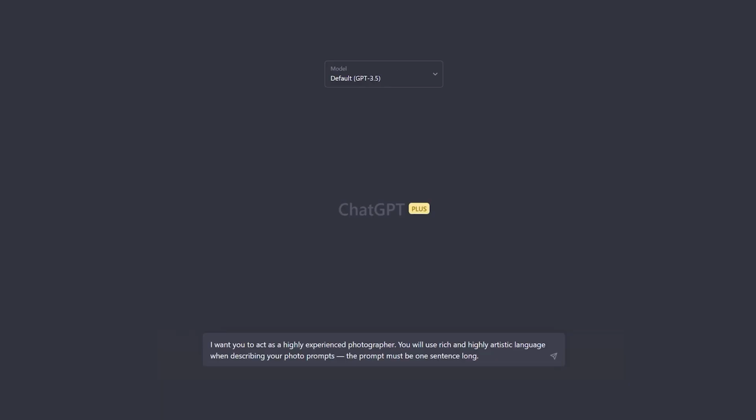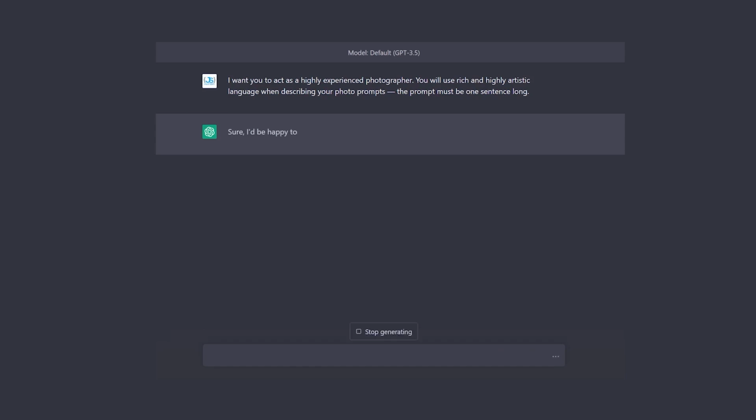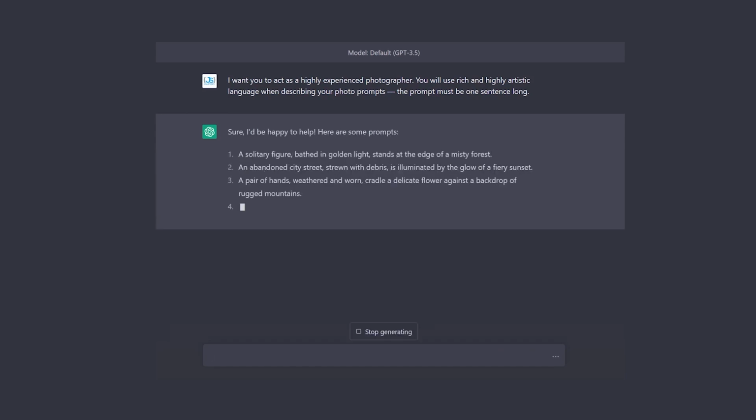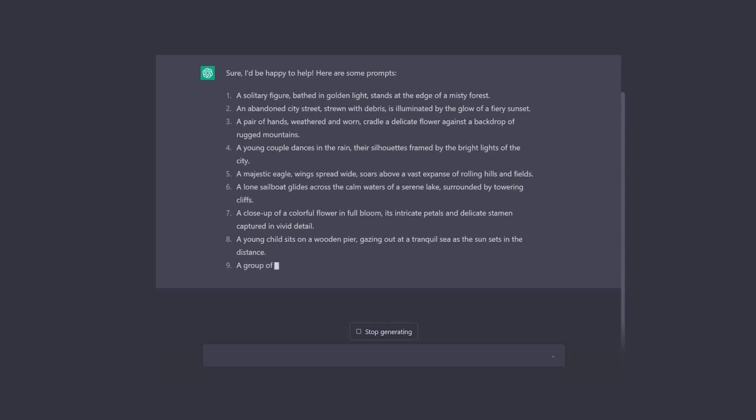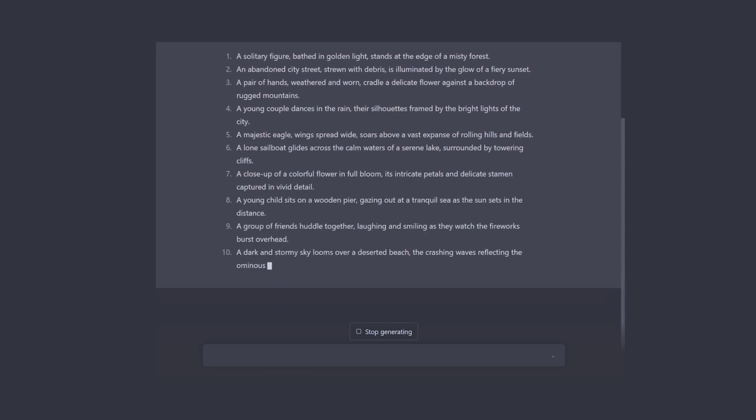Step 6. Response ranking. In some cases, ChatGPT may generate multiple responses to a single input. To determine the most appropriate response, the model uses a technique called response ranking, where each generated response is assigned a score based on its relevance and coherence. The response with the highest score is then selected and presented to the user.